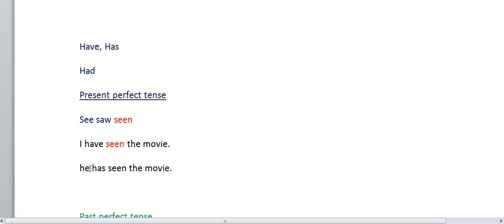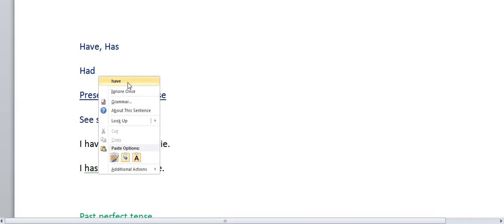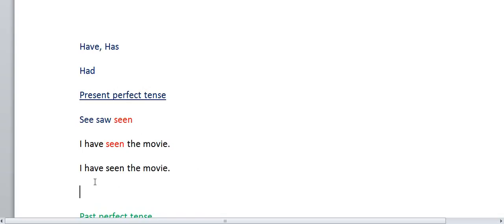Suppose you put here I, it will ask for correction. See, have. I have seen. This is very simple. How is it recognizing? There is a spell correction, and MS Word documents have these things. We have one rule, and we have to follow that rule. So that is the reason it is correcting.